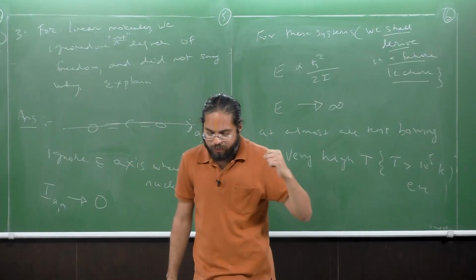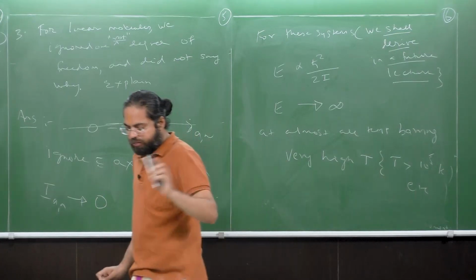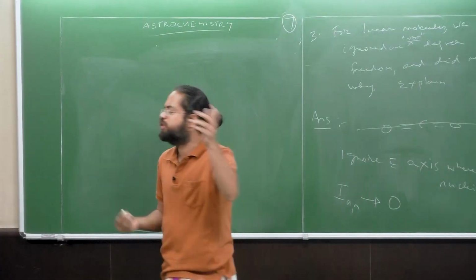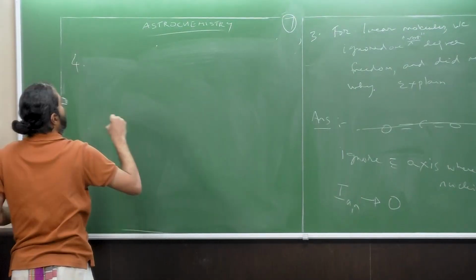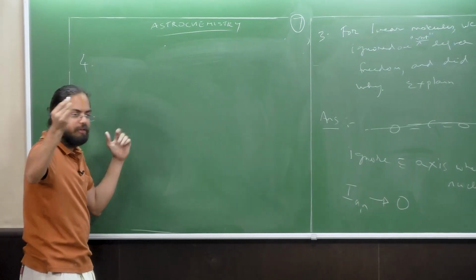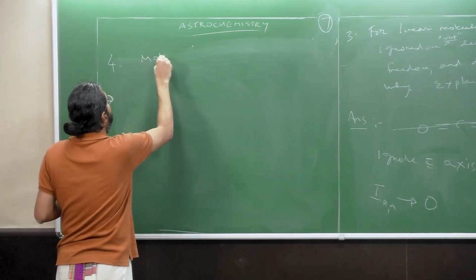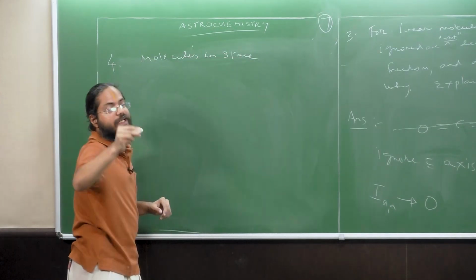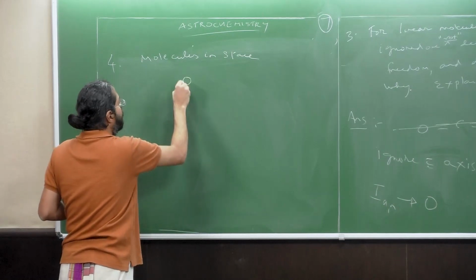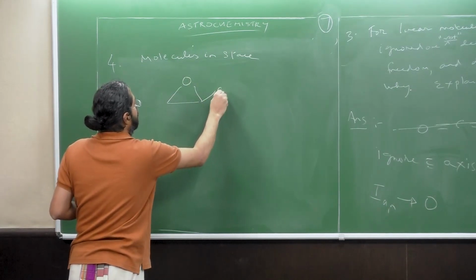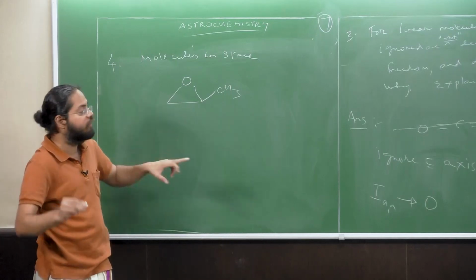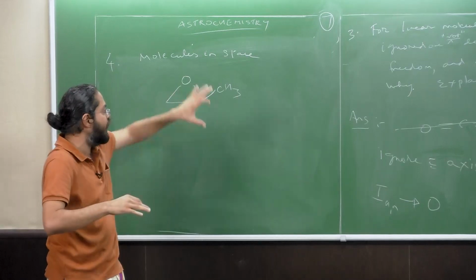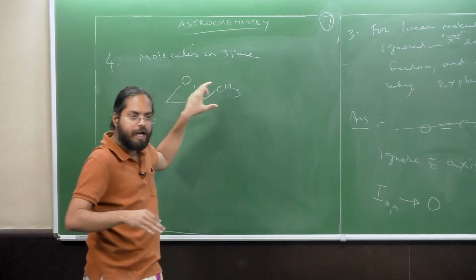On this note, we shall proceed to the next question. This question is going to be the last question for this tutorial. It will be based on some structural features. For example, when we discussed molecules found in space, that is molecules detected in the ISM, we saw a molecule of the form, recall, this was the first chiral molecule detected. Although, the molecule overall detected was not chiral, because an equal and opposite amount of enantiomers were detected.